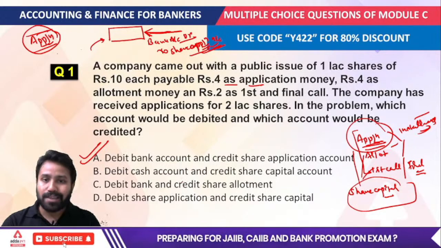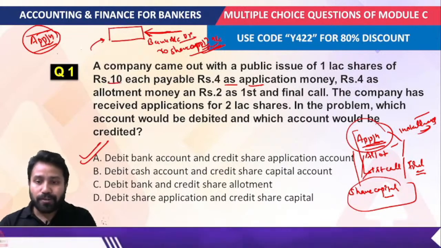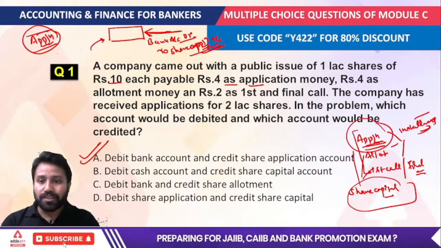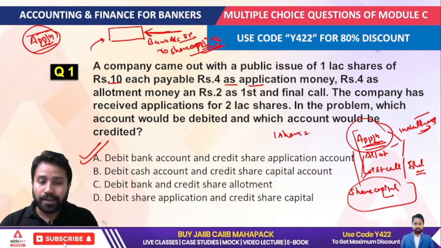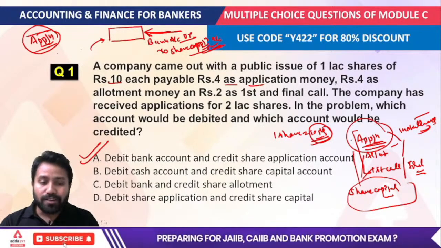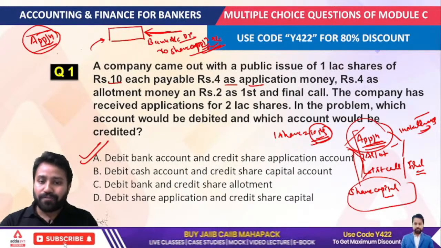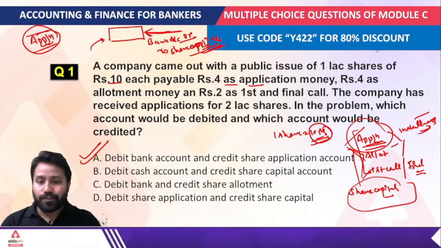I hope it is understandable, and these are all known as the installments for this share capital. When we talk about this 10 rupees, you can understand the company wants this 10 rupees, the amount of one share, in installments: the application, allotment, first call, and the final call. So this is your share capital, okay. So the correct answer to the first question would be the first option.